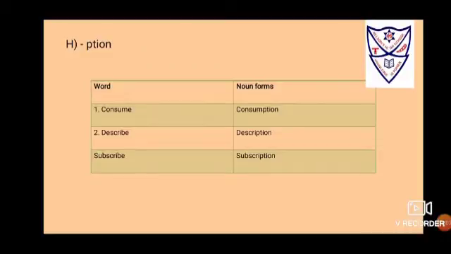How to use the suffix ption? If the word is consume, remove e, put ption, it changes to consumption. If the verb is describe, remove be, put ption, changes to description. If the verb is subscribe, remove be and put ption, that changes to subscription.